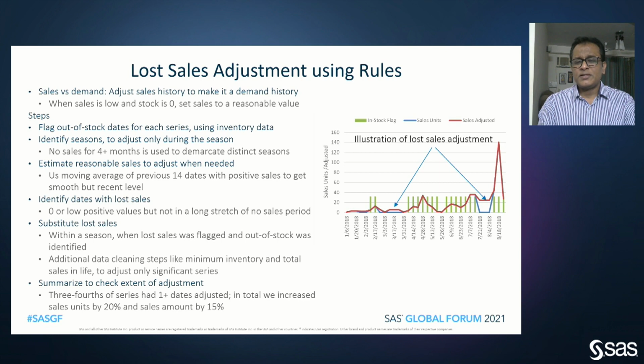So overall, more than 3/4 of the series had some adjustment, and we increased sales units by 20% and the sales amount by about 15%. All of this was in collaboration with the client, so that they were happy with the overall lost sales adjustment that we did.